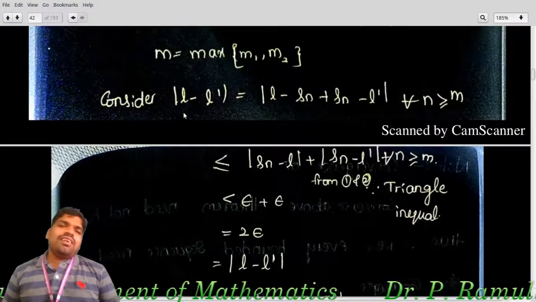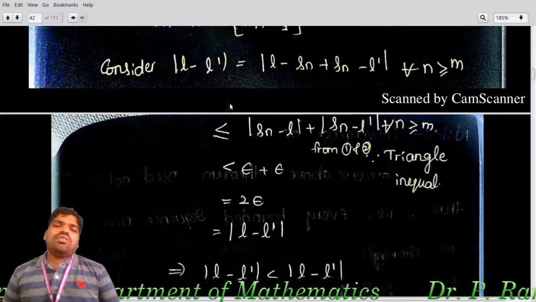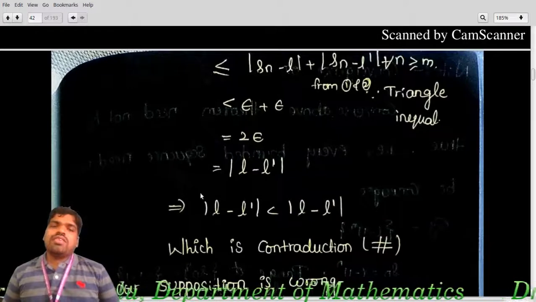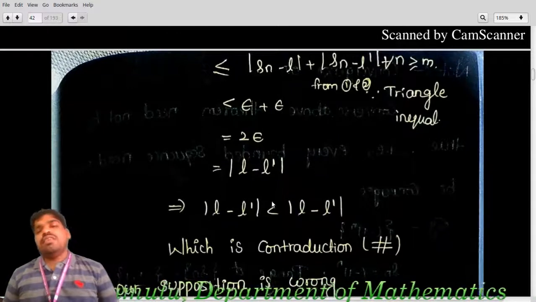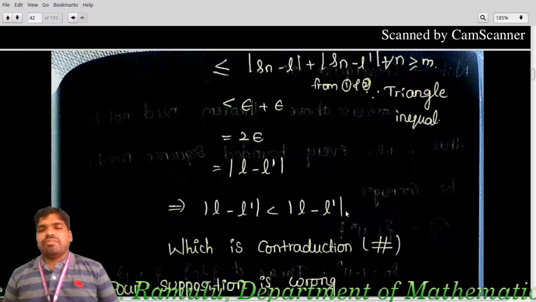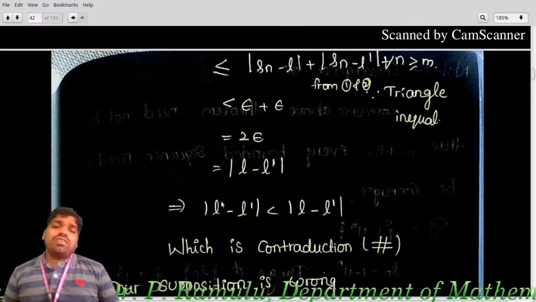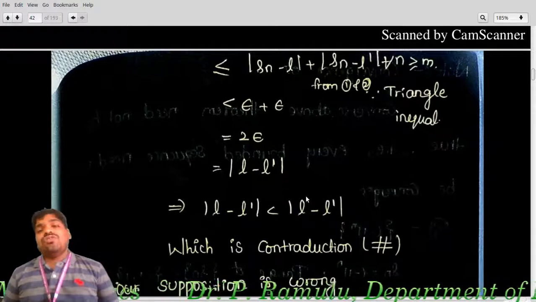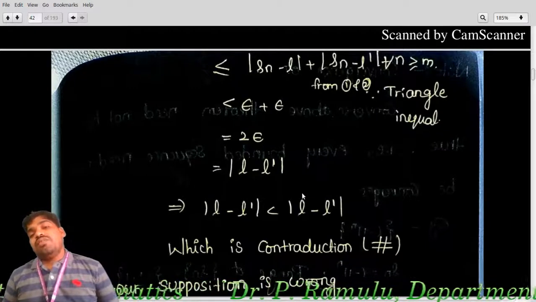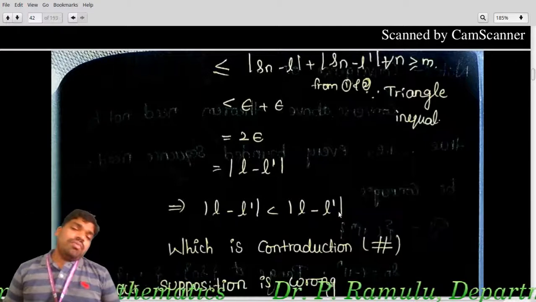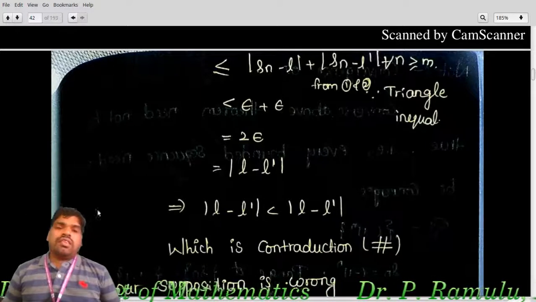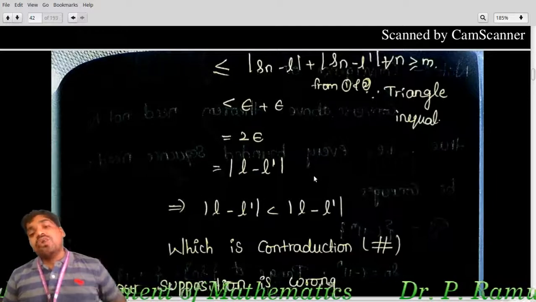I considered L minus L dash, and here I got mod L minus L dash is less than mod L minus L dash. If it is possible, this is a positive number, and this is also a positive number, but a number cannot be less than itself. If I take 1 here, 1 is not less than 1; it may only be equal. So this thing happened, which is a contradiction.